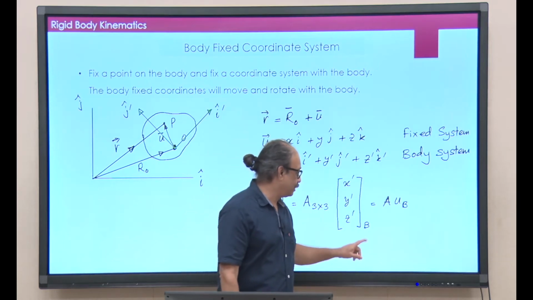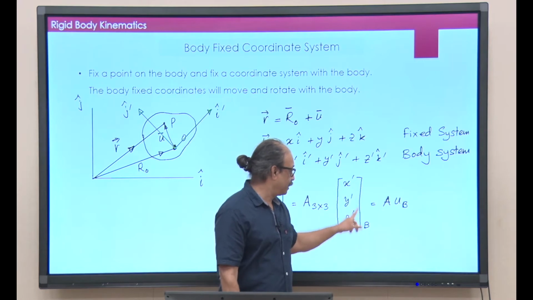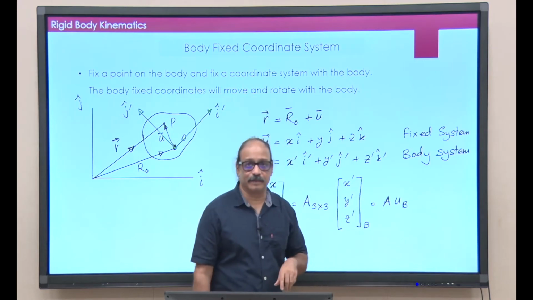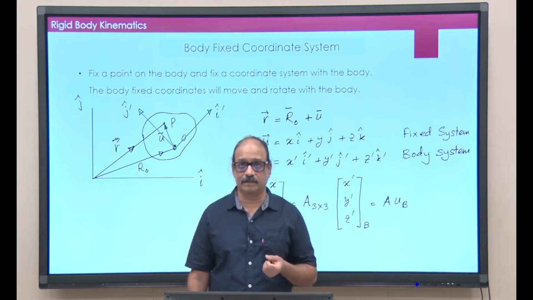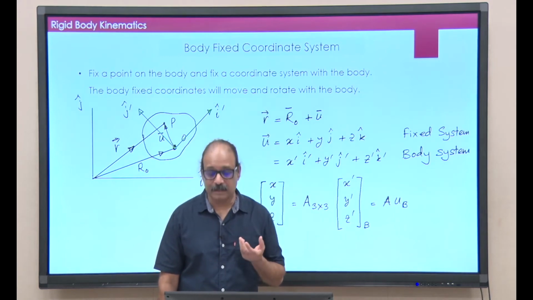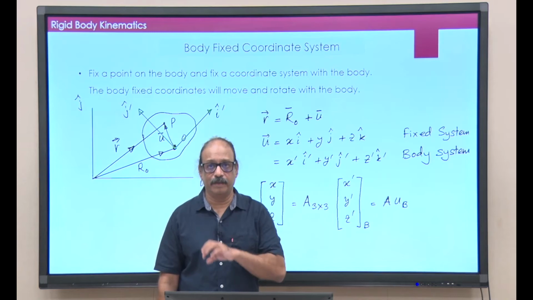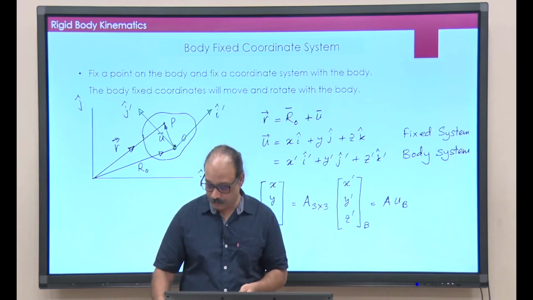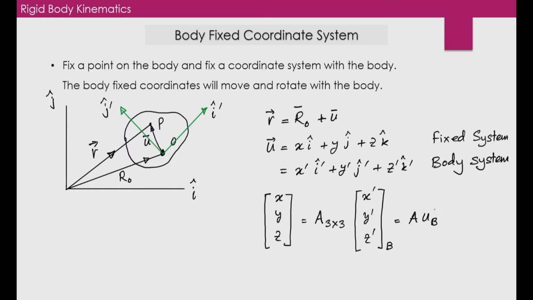So, it is a good idea to say that this set is with respect to the body fixed coordinate system, and that is why I put that b there. So, it is basically A into u b, and this symbol u b stands for the coordinates of u with respect to the body fixed coordinate system.